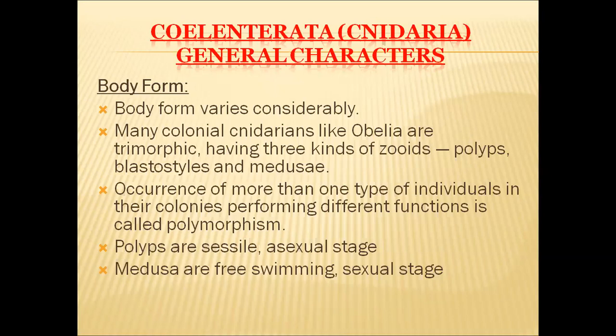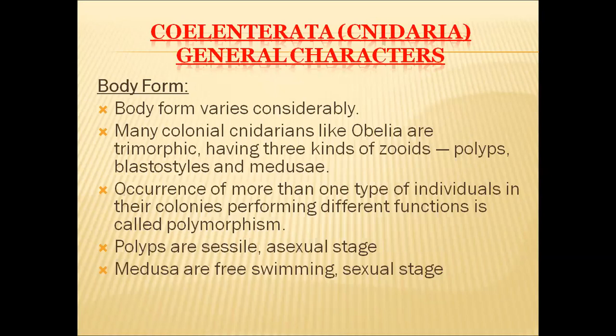And those 3 types of zooids are polyps, blastostyles, and medusae. And some other organisms have only 2 forms. Then they are called dimorphic. In the case of dimorphic organisms, they will have only polyp and medusa forms.